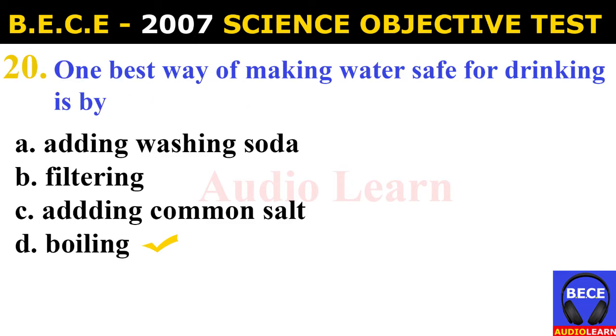Number 20. One best way of making water safe for drinking is by A. Adding washing soda. B. Filtering. C. Adding common salt. D. Boiling. And the answer is D. Boiling. One best way of making water safe for drinking is by boiling.